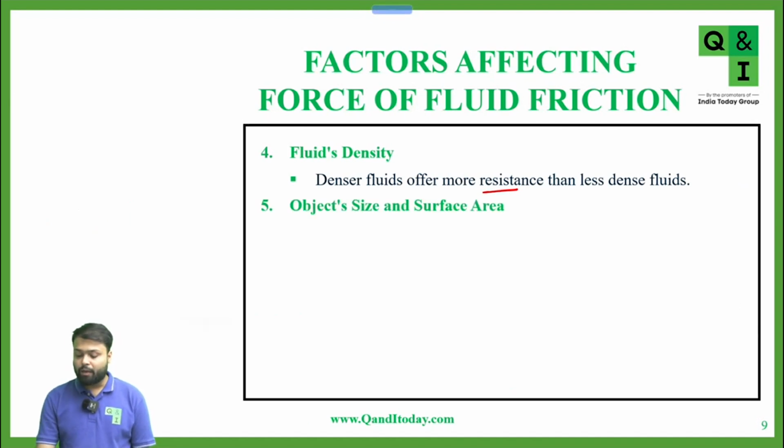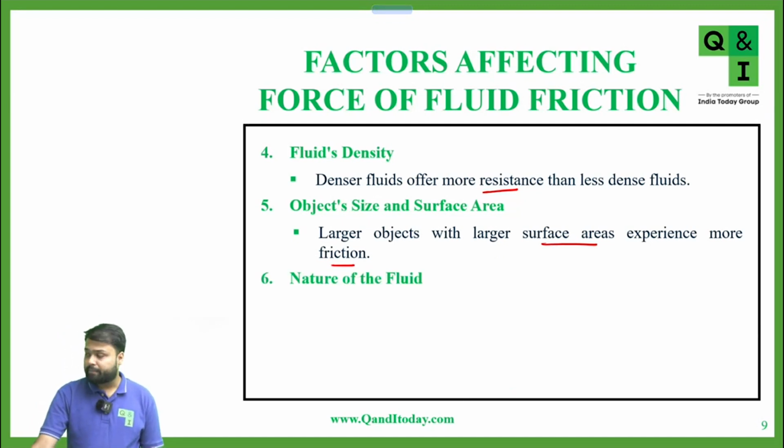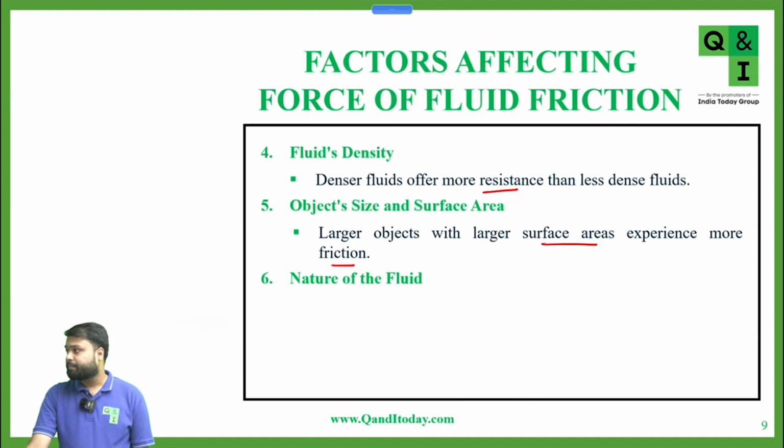Now again, the object size and surface area. As in the case of the crumpled sheet, the surface area is less as compared to the flat sheet. So larger objects with larger surface area experience more friction. Any doubt till here? Then next is the nature of the fluid.